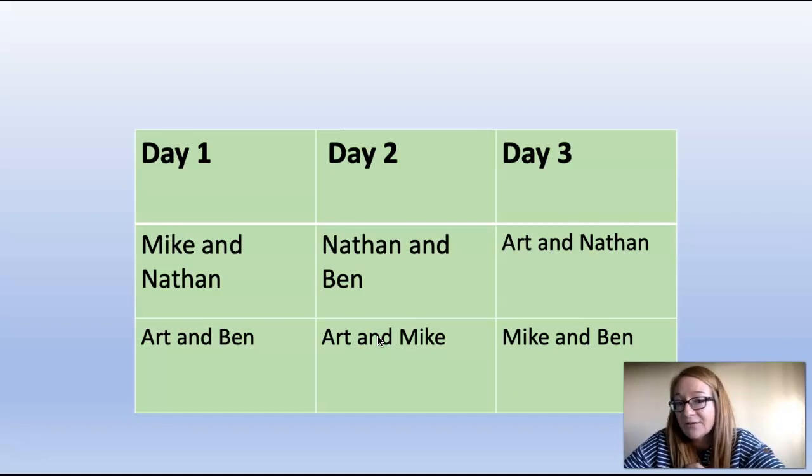Mike and Nathan don't play anywhere else in the tournament, so that's correct. Art and Ben don't play anywhere else in the tournament, so day 1 is fully correct. Day 2, Nathan and Ben play in the first game, and Art and Mike play in the second game. Those matches don't play each other anywhere else in the schedule, so that's correct. On day 3, Art and Nathan played. They aren't seen anywhere else playing each other on the schedule, and neither are Mike and Ben.